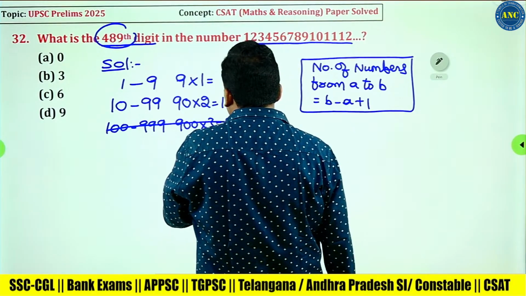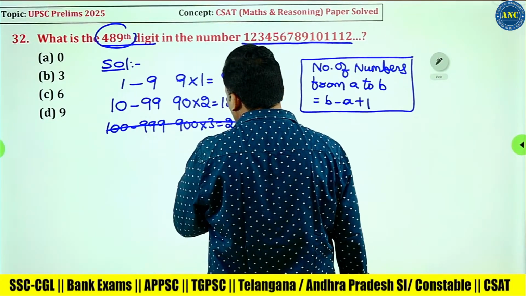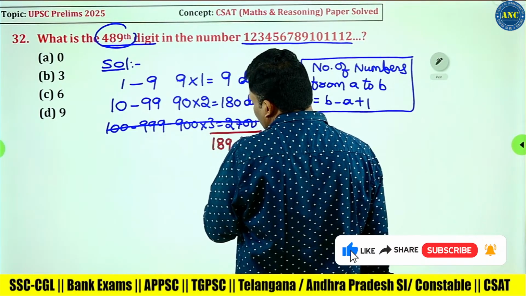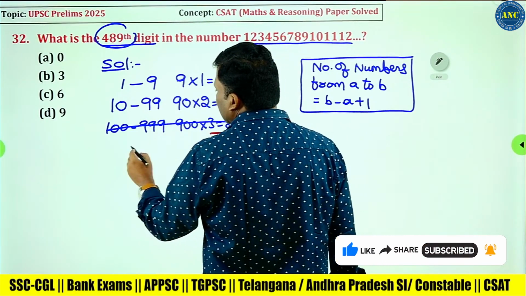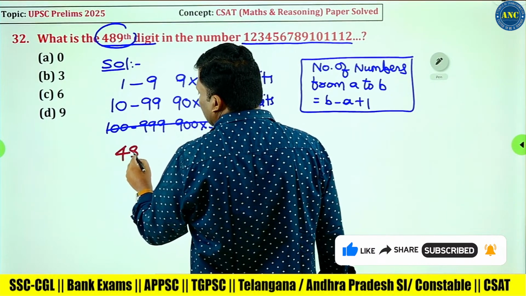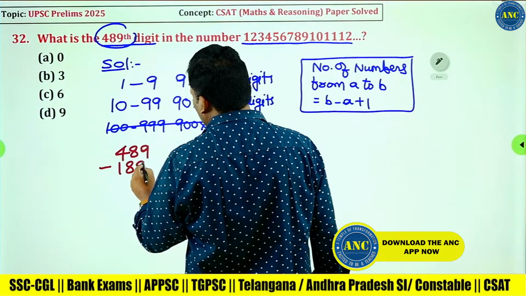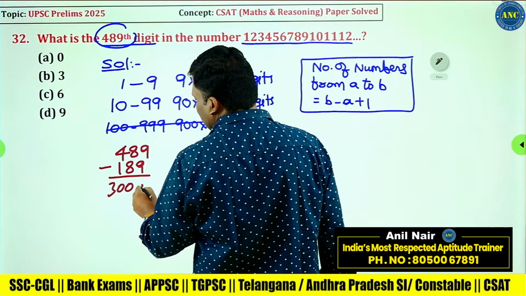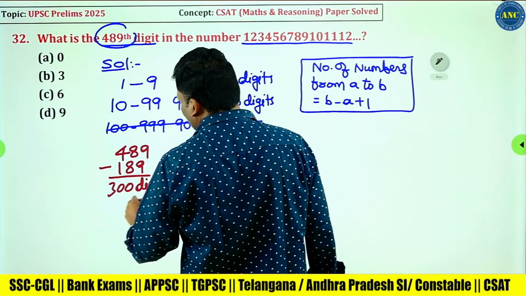Now, how many digits are over? 189 digits are over. We require the 489th digit, minus 189. That means 300 more digits I have to write.